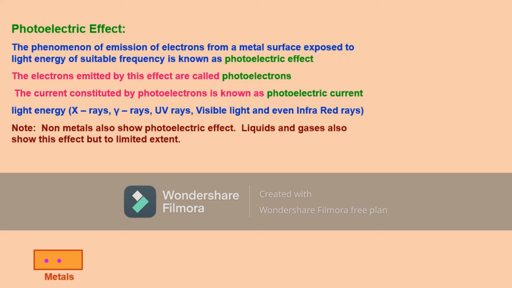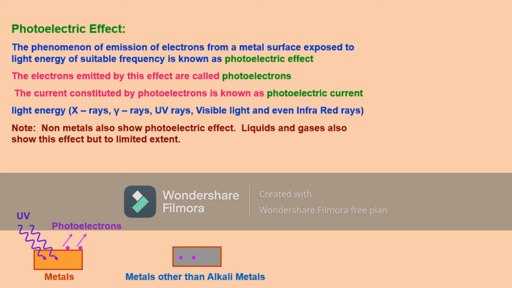Now let us see an example of whether a metal is showing photoelectric effect or not. Here we have a metal which has two electrons, the two dots you can see. UV light is incident on it and electrons are emitted, and these electrons we call photoelectrons. Very simple. Now again we have metals other than alkali metals, and visible light is incident on them. It is not showing photoelectric effect.